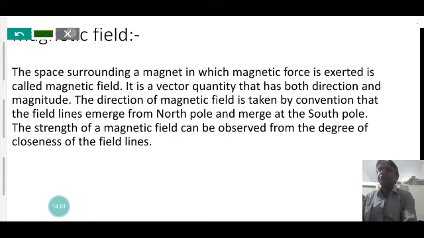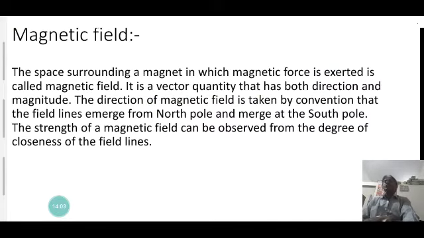Magnetic field is a vector quantity. It has both direction and magnitude. The space surrounding a magnet in which magnetic force is exerted is called the magnetic field.